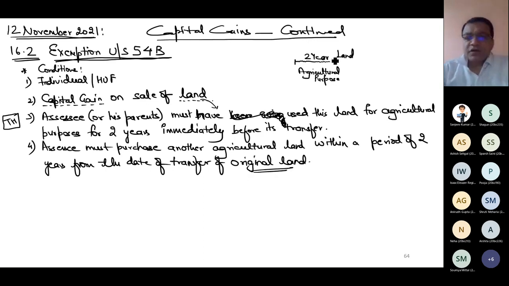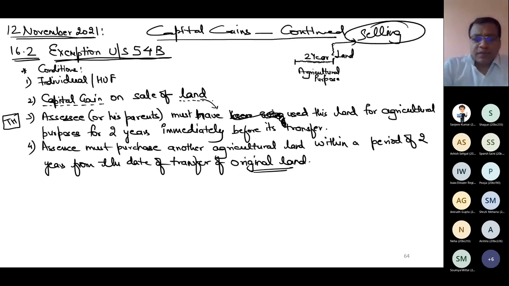That's it. This is the date on which I am selling this land. In the past 2 years, this land must have been used for agricultural purpose, so it is a theoretical condition. But if I want to claim the exemption, I must purchase another agricultural land and it is a practical condition. I will check it practically, only then I will get the exemption under section 54B.